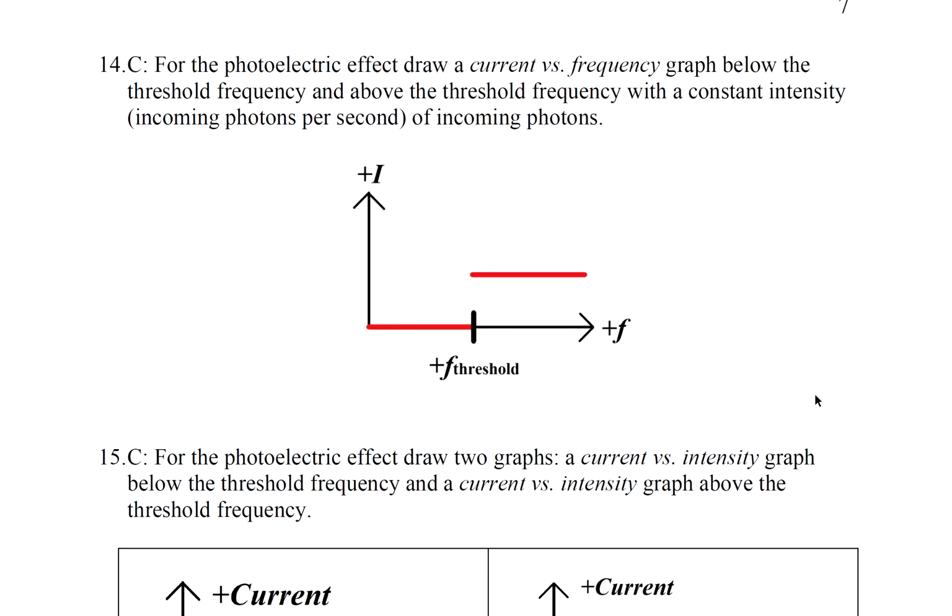Question 14. For the photoelectric effect, draw a current versus frequency graph below the threshold frequency and above the threshold frequency with the constant intensity of the incoming photons. Okay. So you can see if you're below the threshold frequency, there's no current. If you're above the threshold frequency, you're going to get a current.